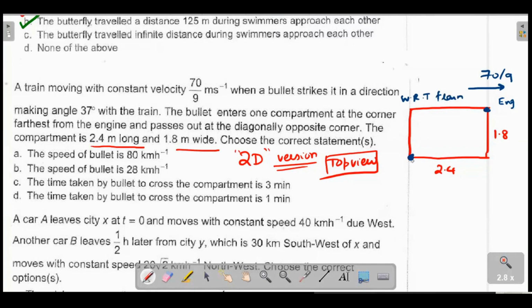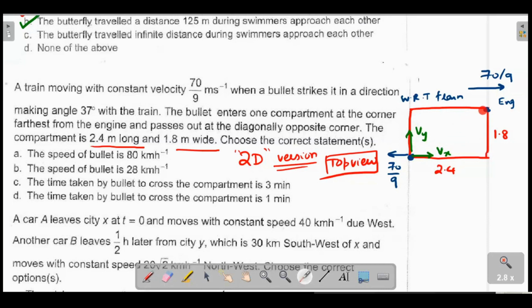With respect to the train, whatever the velocity of the bullet is, let's write that the velocity of the bullet has two components, Vx and Vy. But this green colored thing will be with respect to the ground. So if I have to write this velocity in the train's frame of reference, I have to reverse this 70/9 and put it on top of this. So this should be 70/9 in the reverse direction. In the train's frame of reference, this total set of vectors should combine in such a way that the resultant is along this line.